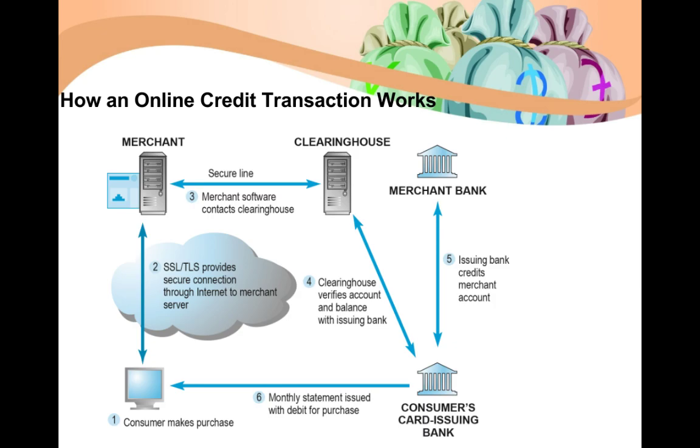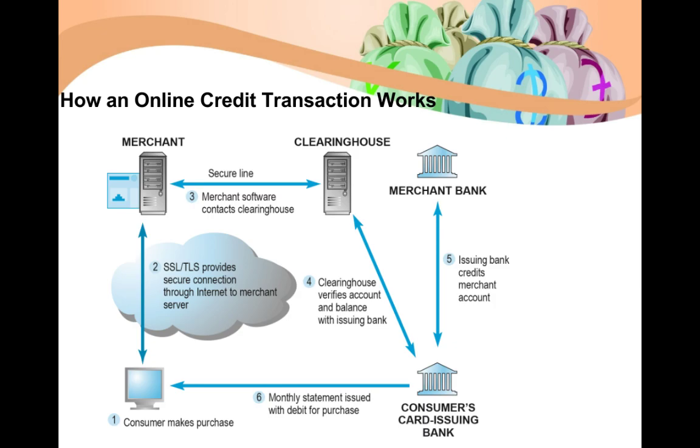After which, the third element is that the merchant software contacts the clearinghouse after the product has been selected and the online credit card payment details have been provided. In order to do the necessary authorization, the merchant software will be contacting the clearinghouse. Okay, now the clearinghouse will be doing the necessary verification, account verification of the consumer.